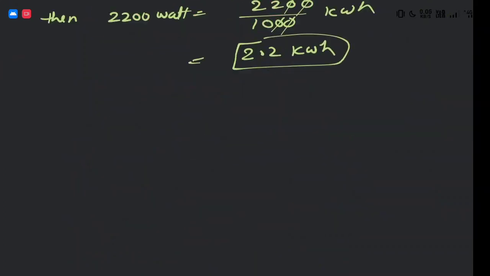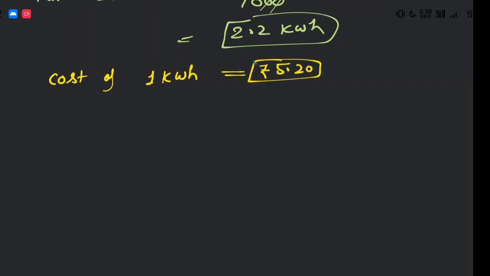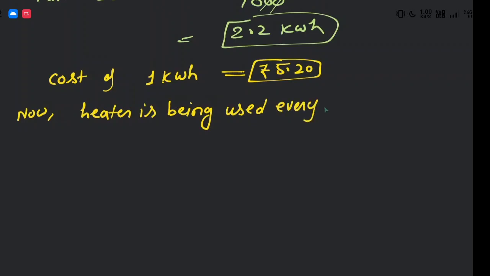As it is given, the cost of 1 kilowatt hour is 5 rupees 20 paise, and the heater is used every day for 3 hours.